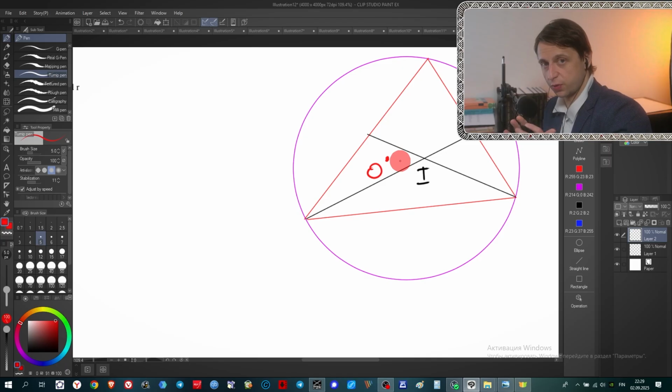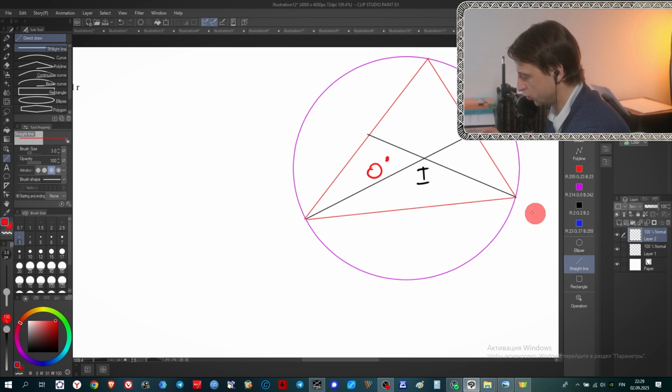And we need to get this connection, OI, to get this formula through the radii of these two circles. What is the difficult part here? The difficult part is that it's not obvious why you should do this sort of construction. You should extend OI up to its intersection with the large circle. For me, it was the most difficult part of this problem. Why should we do it?